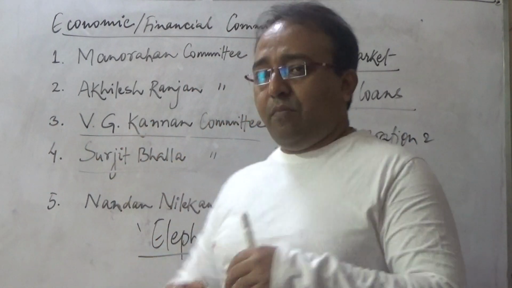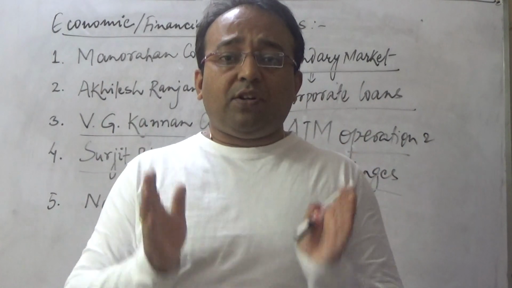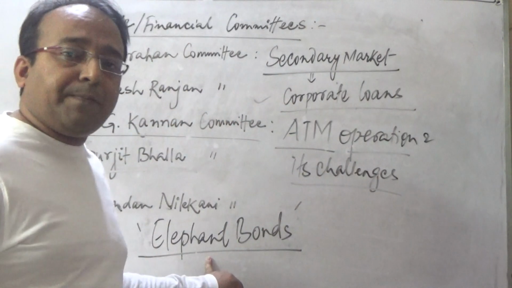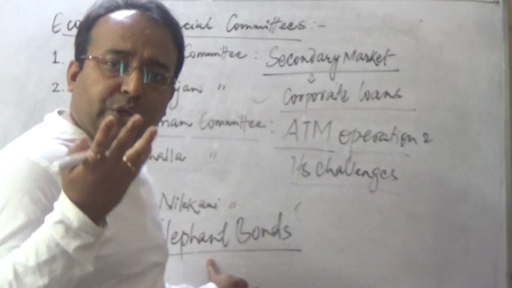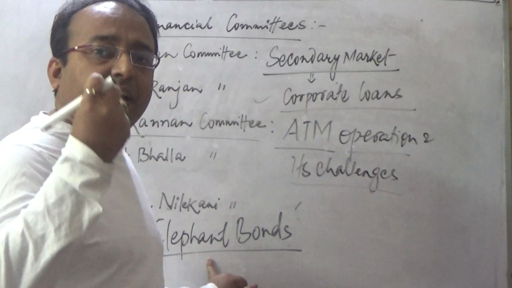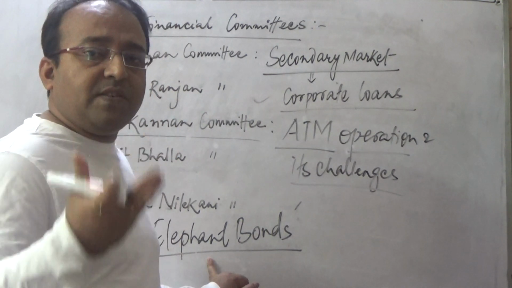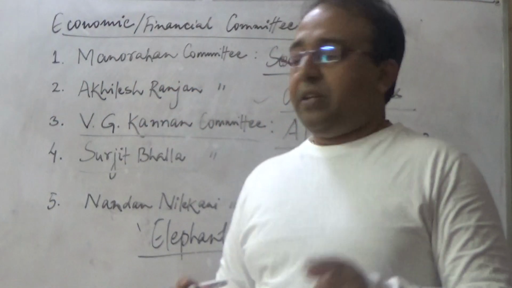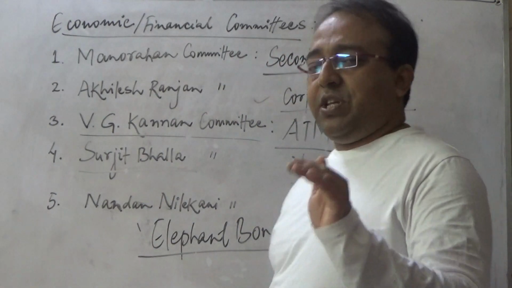So it will motivate a person to come clean in front of the tax authorities if there has been any undisclosed income in the past. That is the significance of the concept of elephant bonds. And what will the government gain from this? The government will gain a huge long-term capital to improve our basic infrastructure and logistics, so that we can promote our export of goods and services. That is the significance of the Surjit Bhalla Committee. So the Surjit Bhalla Committee and elephant bonds are very, very important for all of you, of course, for this year's prelims.